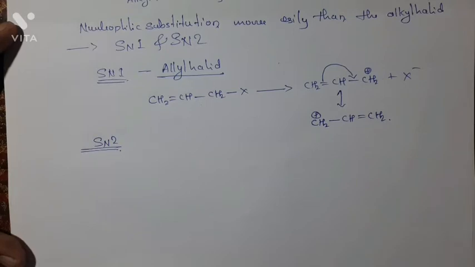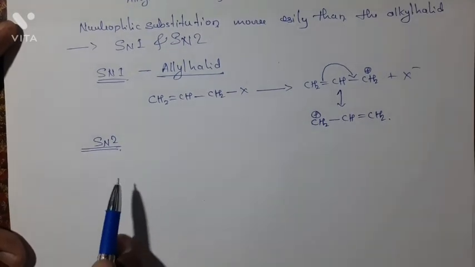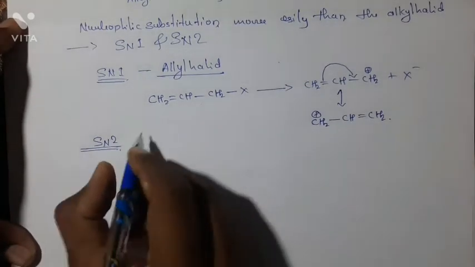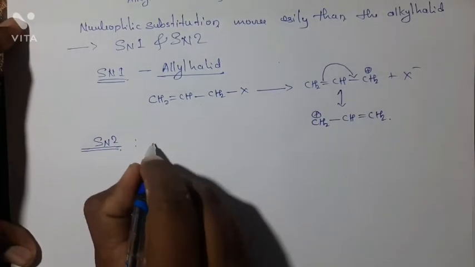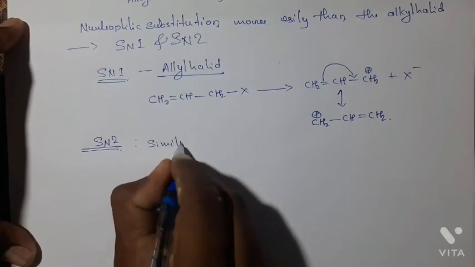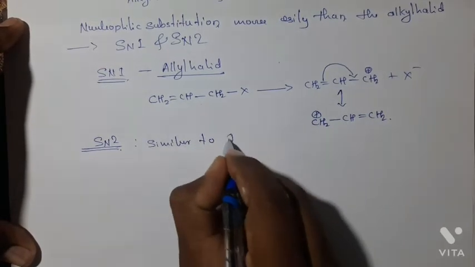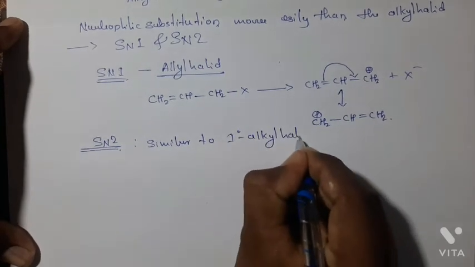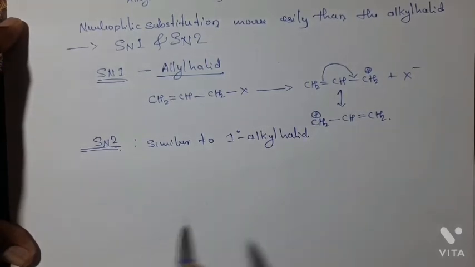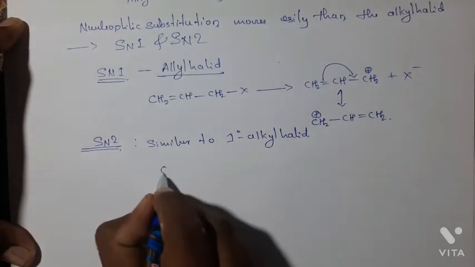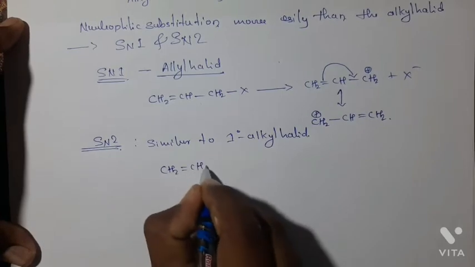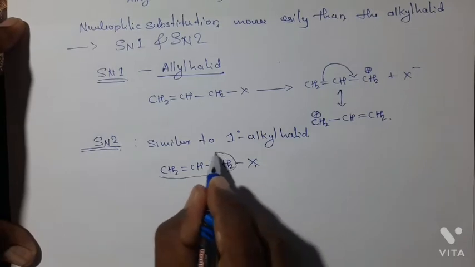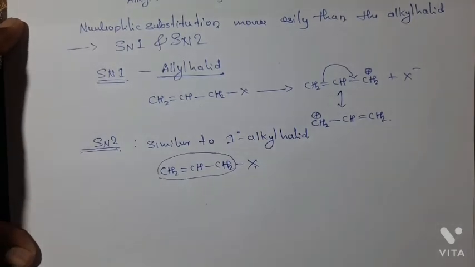SN2 reactions are more favorable for primary alkyl halides, and allyl halides are similar to primary alkyl halides. Here CH2=CH-CH2X, this group again acts as a primary alkyl group.